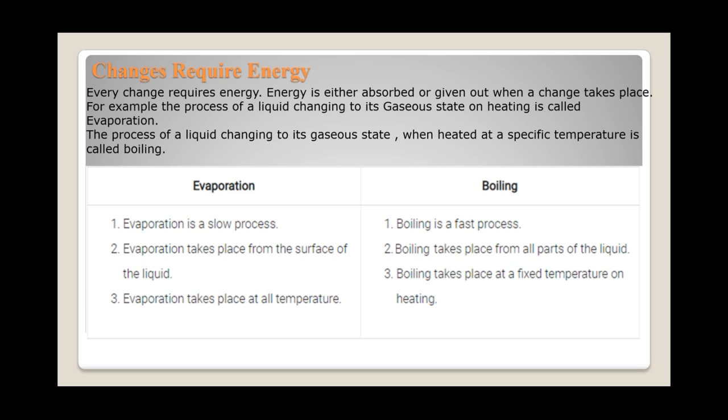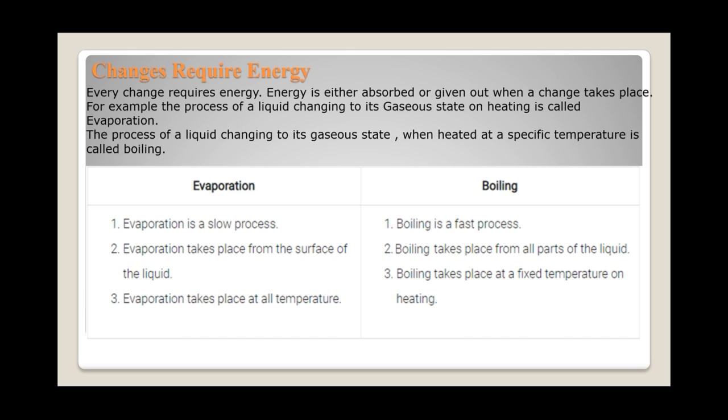So there are mainly two terms: first is evaporation, and second is boiling. What is evaporation? The process of a liquid changing to its gaseous state on heating is called evaporation or vaporization. A liquid can also be changed into its gaseous state by boiling it, but boiling is a different term with respect to evaporation.